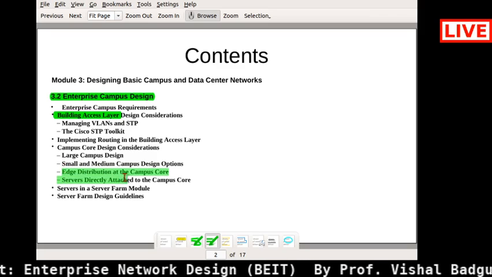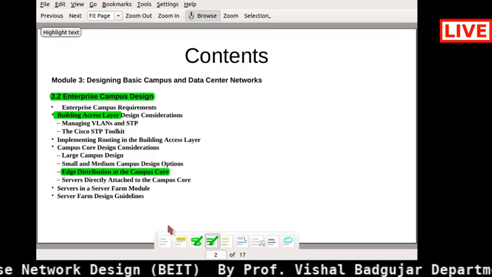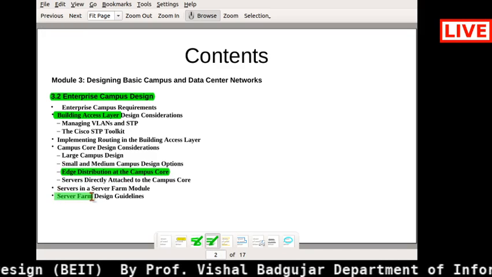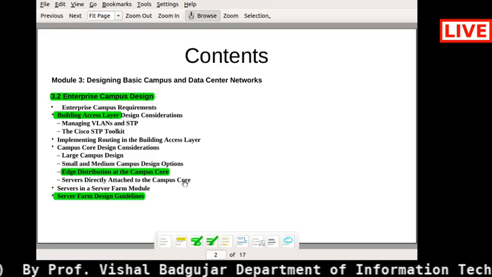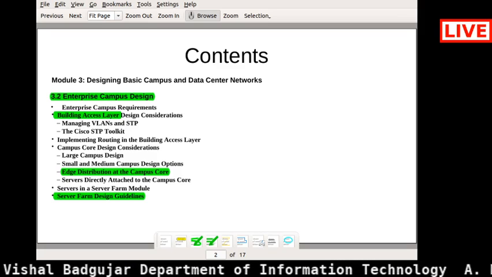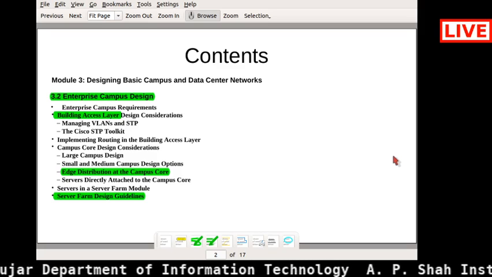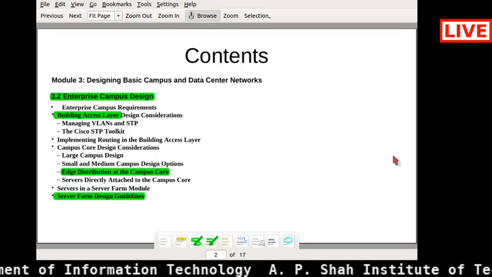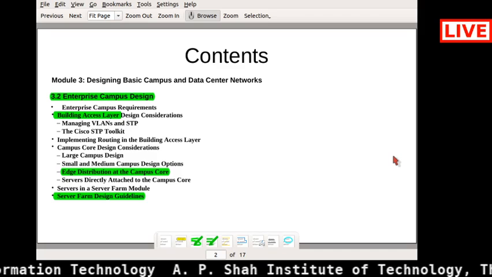And these are the functional areas what we have seen in our last sessions, right? So this is nothing but the enterprise campus functional areas, what we can call it.